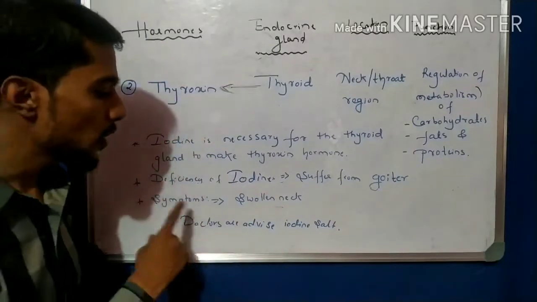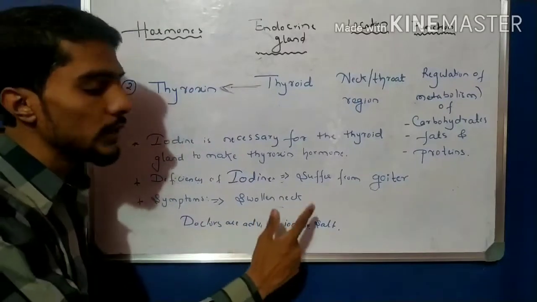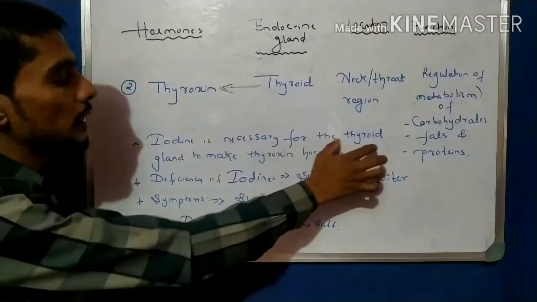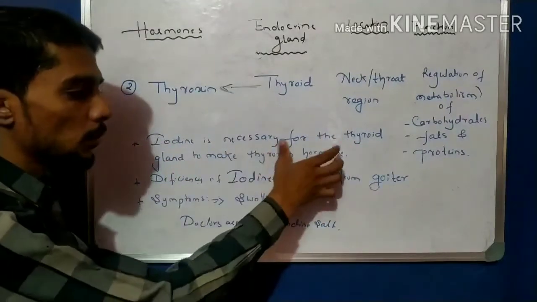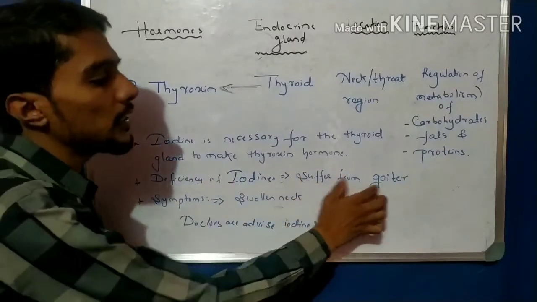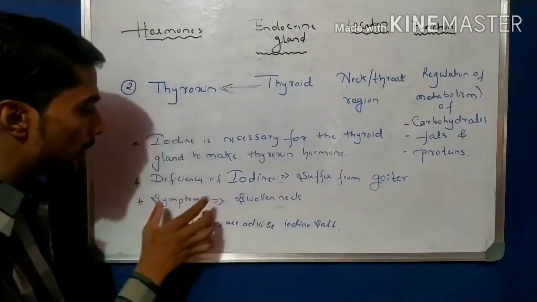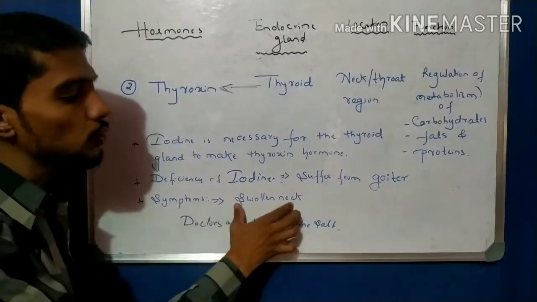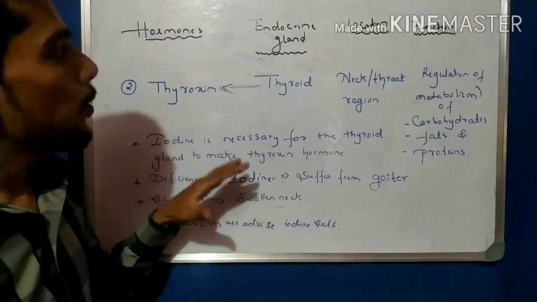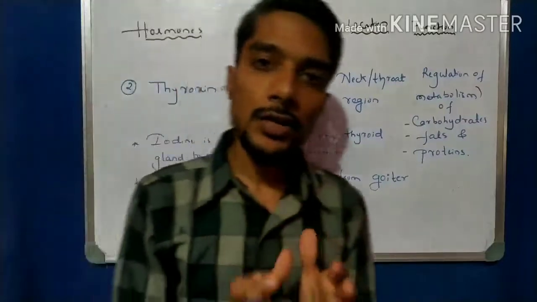In the examination, if they ask why doctors advise taking iodized salt, the answer is that iodine is very necessary for the thyroid gland to make the thyroxine hormone. In the case of iodine deficiency, the patient suffers from the disease goiter, and the symptom is a swollen neck. So this is about the second hormone, thyroxine.